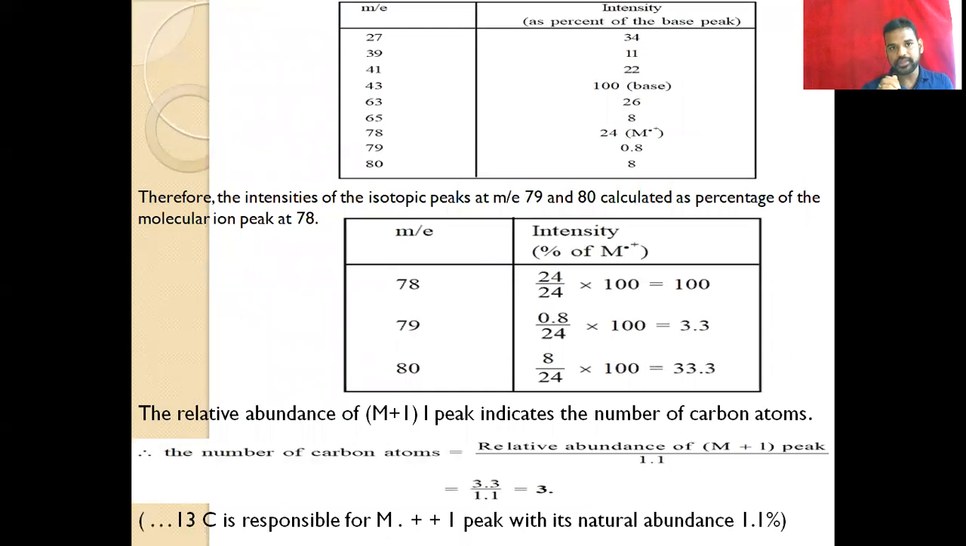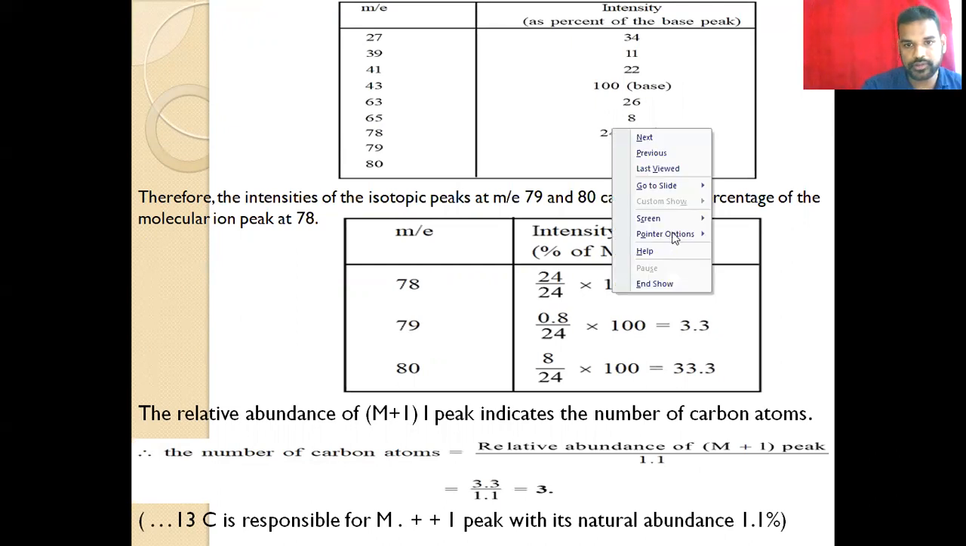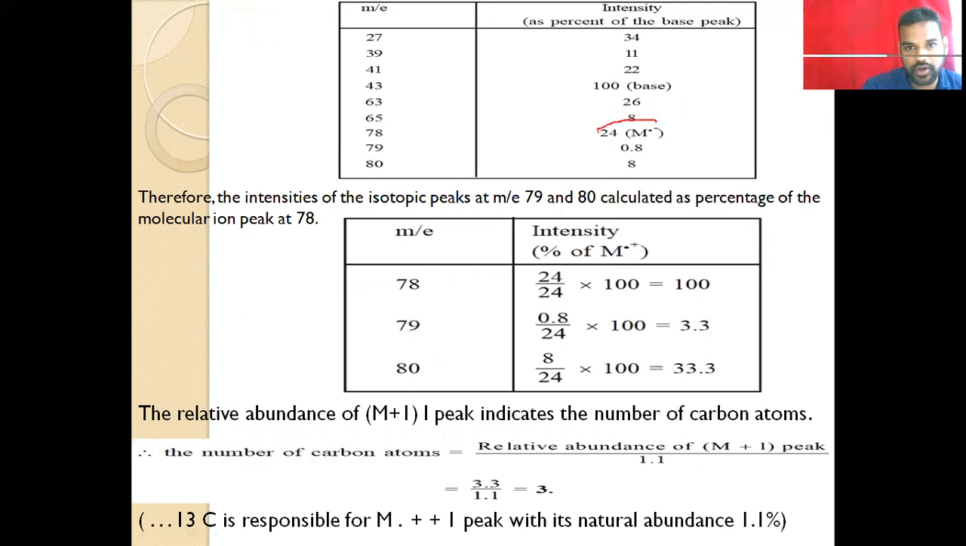In the chart you can easily identify. So here this is the molecular ion peak, and this is the base peak. And then what is this 100 and what is this 24? So here is the intensity or length.